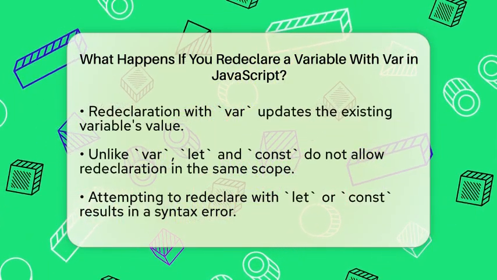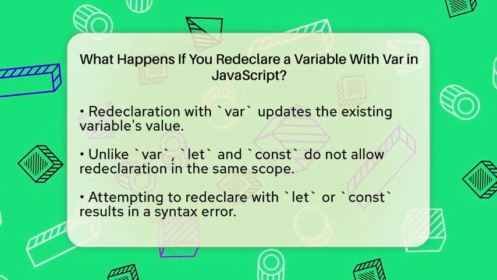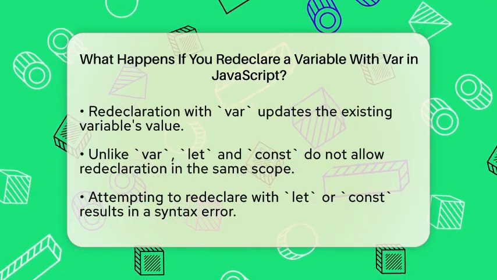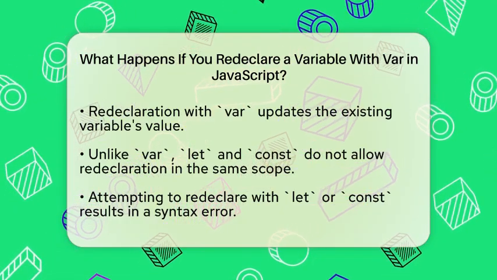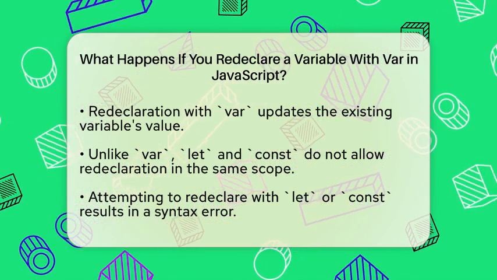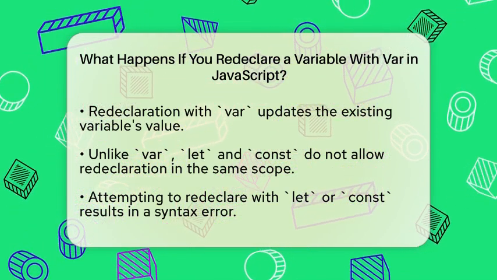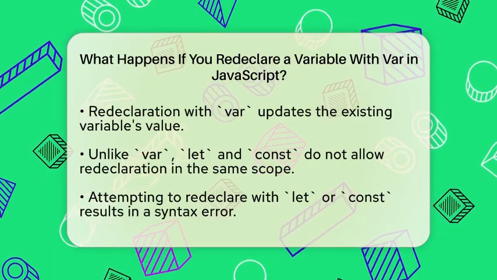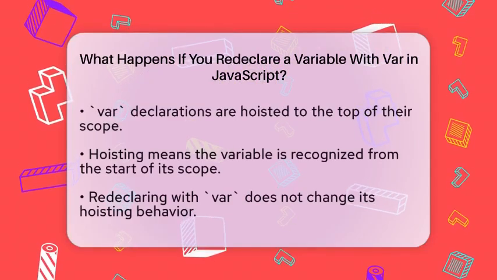For example, if you write var x equals 10, var x equals 20, after these two lines, the value of x will be 20. The redeclaration with var simply updates the variable's value. This behavior is different from let and const, which do not allow redeclaration in the same scope and will throw a syntax error if attempted.